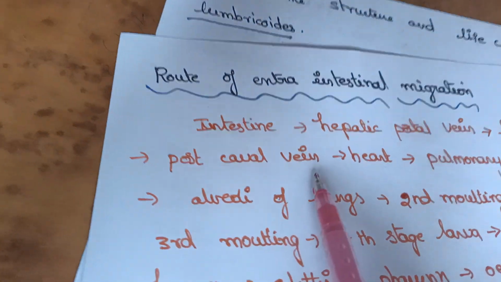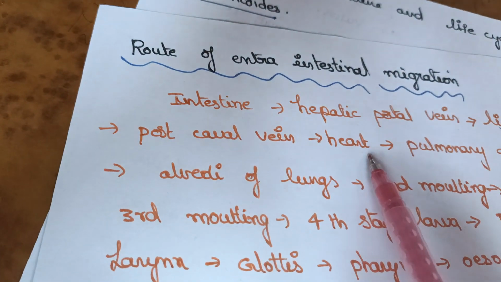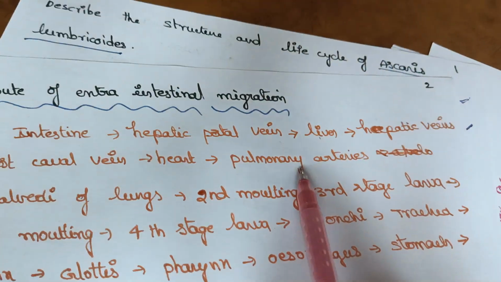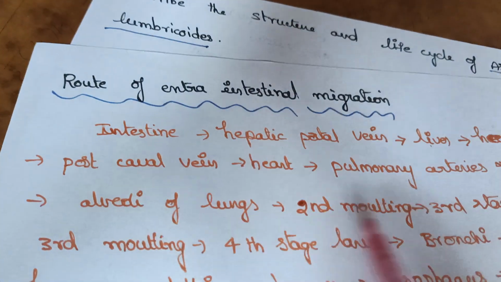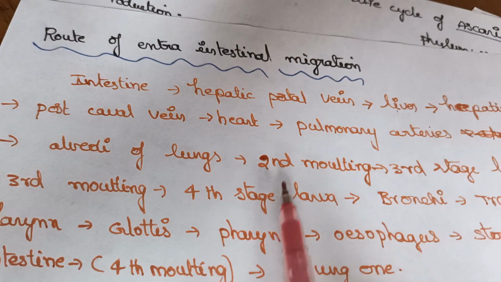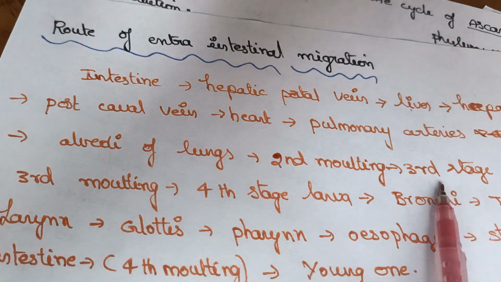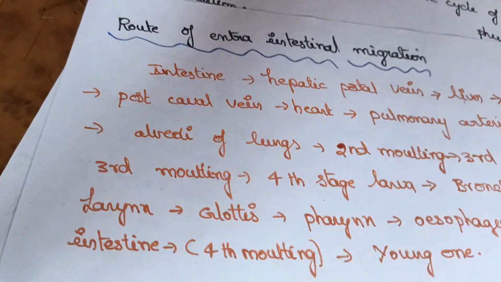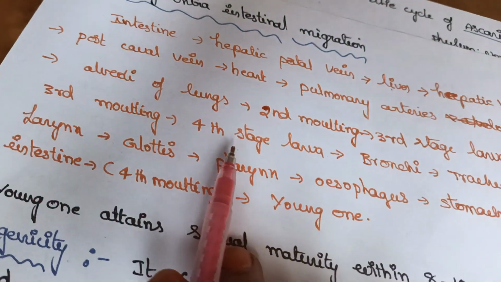From there it will go to the postcaval vein. Postcaval vein will go to the heart. From there it will go to the pulmonary arteries. From there it goes to the alveoli of lungs. There it will perform 2 moltings. After second molting, it will go to third stage larva. After third molting, it goes to the fourth stage larva. No confusion, it is the fourth stage larva.